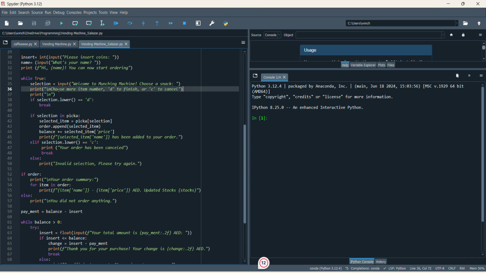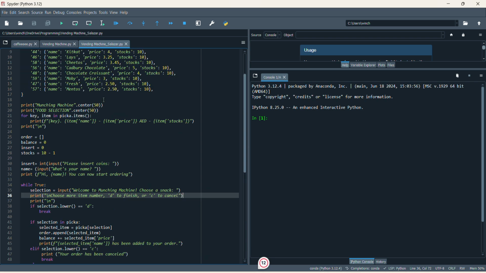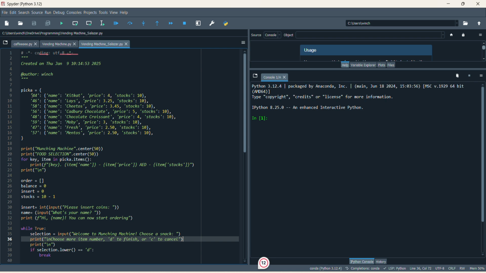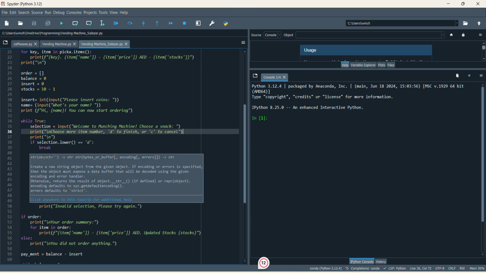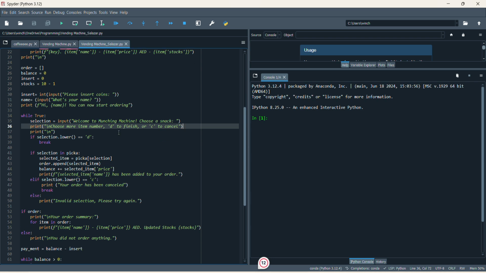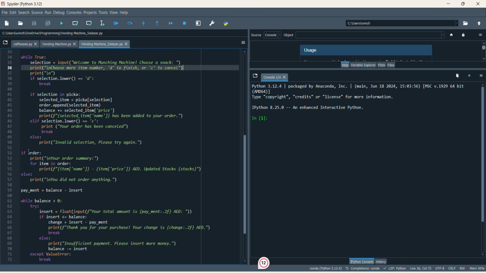If you choose to put more items, you just have to enter the food's corresponding number, like 46, 44, and so on. And if you're done selecting your items, you can just enter the letter D, and it will go to your order summary.